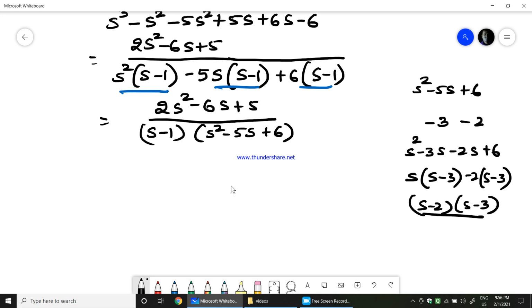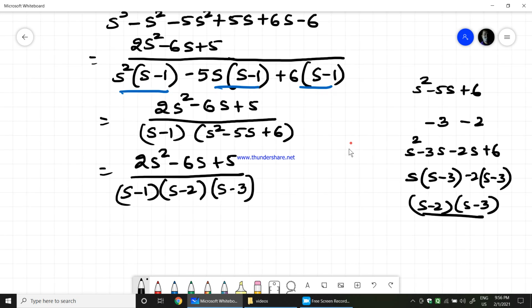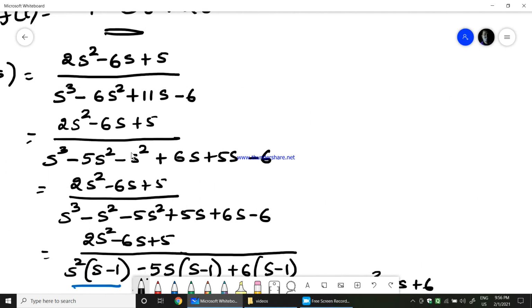So these two terms I will apply here. So I will get 2s square minus 6s plus 5 divided by s minus 1 into s minus 2 into s minus 3. Okay, so this is how we get the factors. You can also go with the synthetic division method if you want. Here it is quite difficult to take these separations and then find the factors.